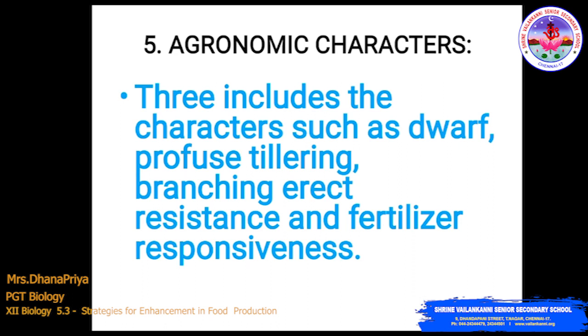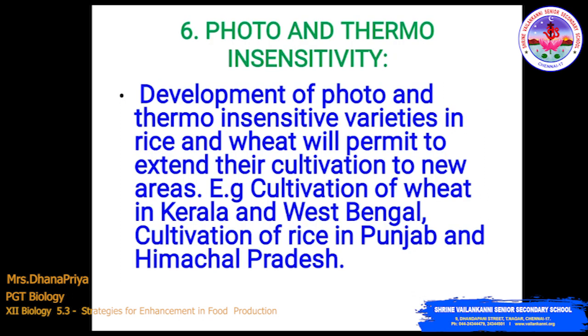These include characters such as dwarfness, profuse tillering, branching, erect growth, lodging resistance and fertilizer responsiveness. Next will be photo and thermo insensitivity. Photo refers to light and thermo refers to heat. The development of photo and thermo insensitive varieties in rice and wheat will permit extending cultivation to new areas, for example the cultivation of wheat in Kerala and West Bengal, and of rice in Punjab and Himachal Pradesh.